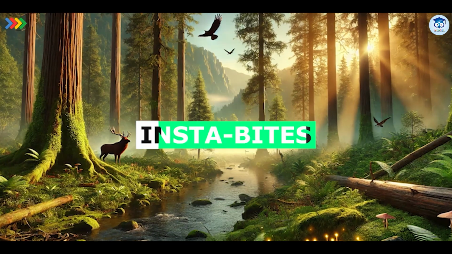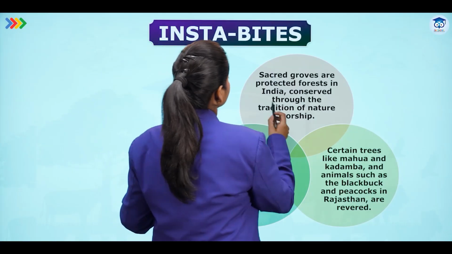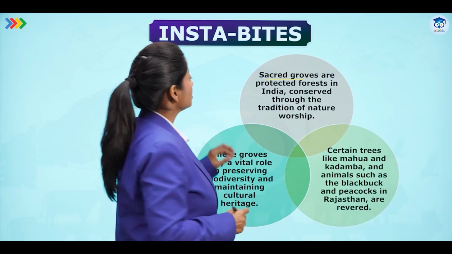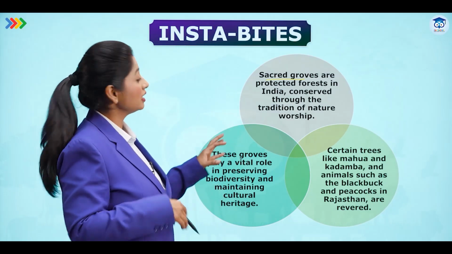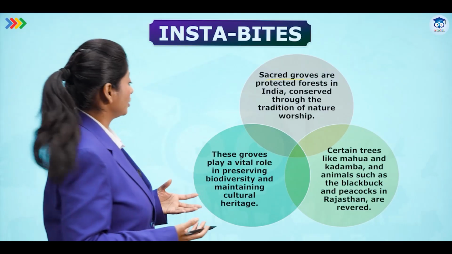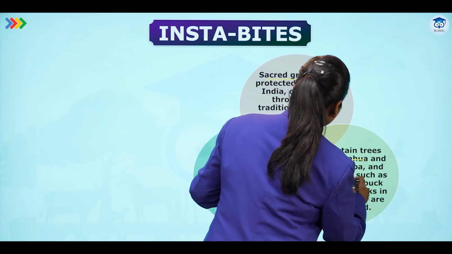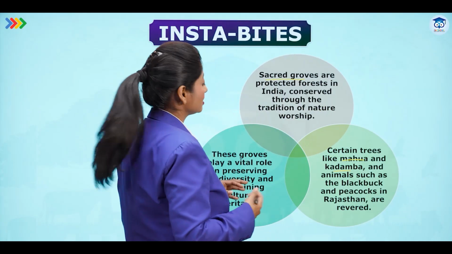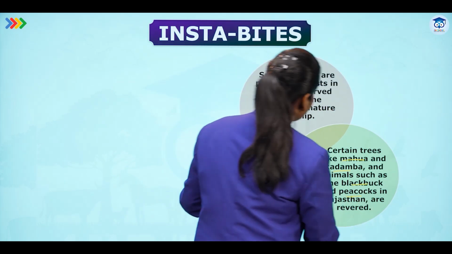A little bit of extra information through Insta Bites. Sacred groves are protected forests in India. Here they are conserved through the tradition of nature worship. People look at these things and worship them as well. Certain trees like mahua and kadamba and animals such as the blackbuck and the peacock in Rajasthan are revered.